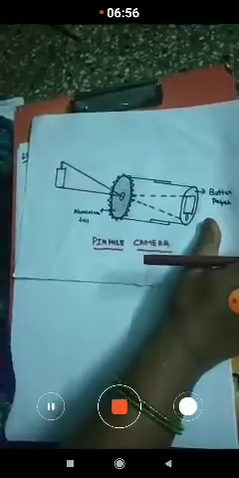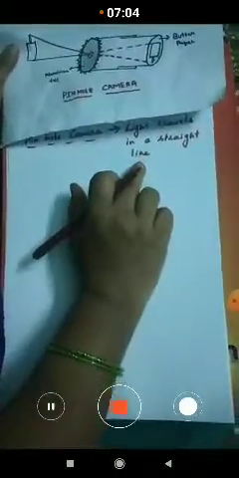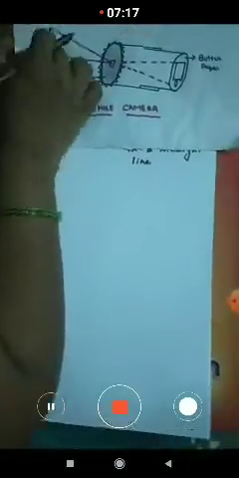Understood? So the pinhole camera works on the principle that light travels in a straight line. Understood? The image formed by a pinhole camera is the image of the candle. Whatever the object you keep, children, it may be a doll or any pencil or a sketch pen, the image will be formed on the butter paper.